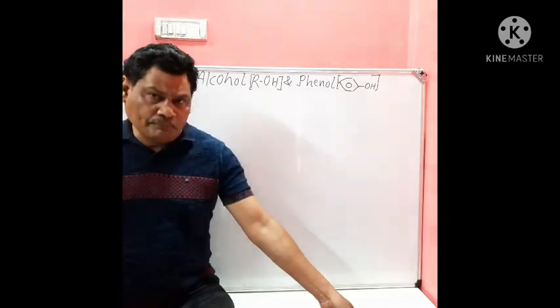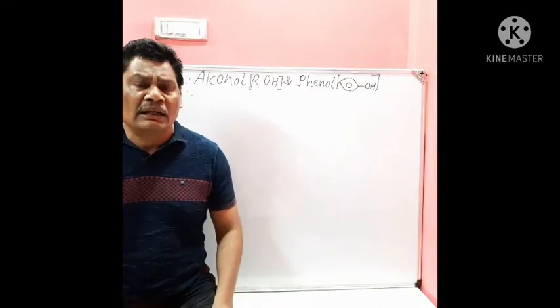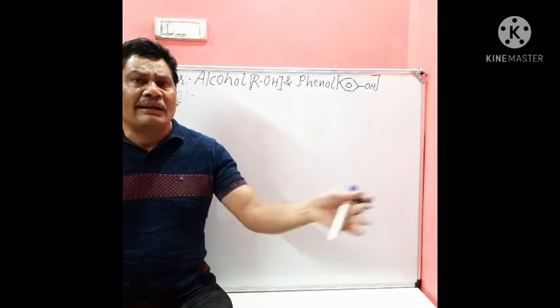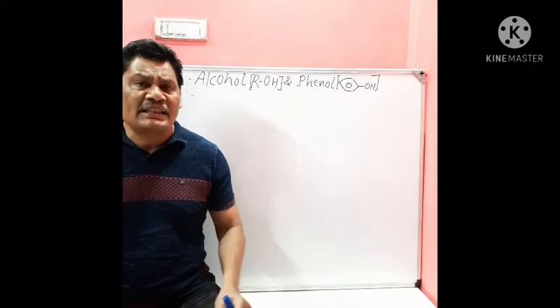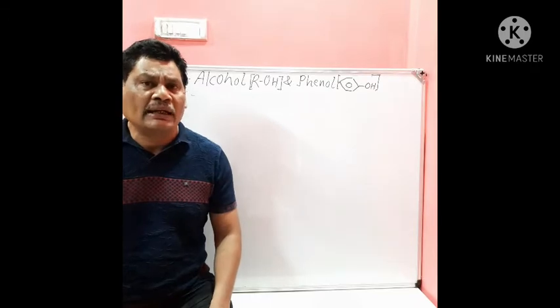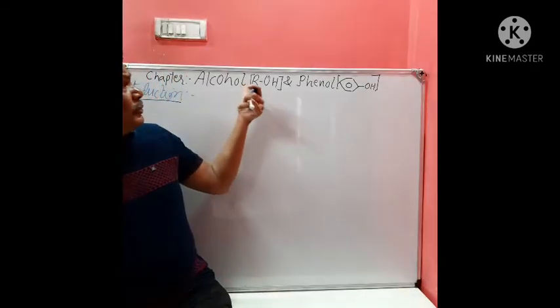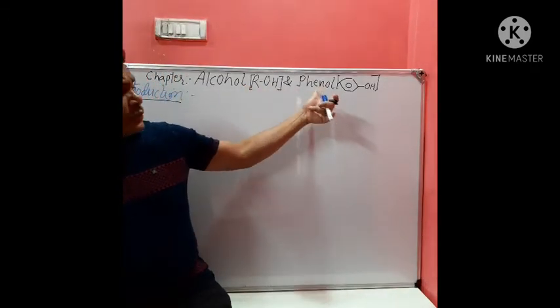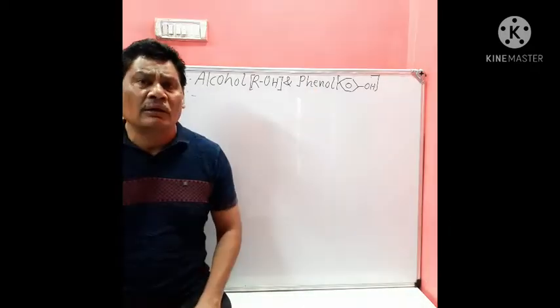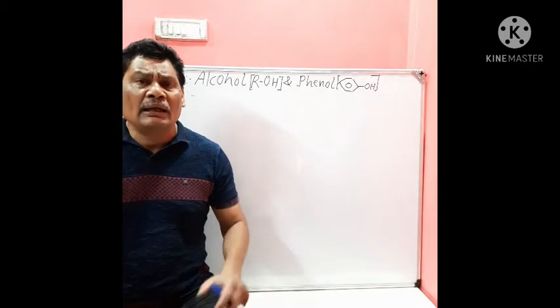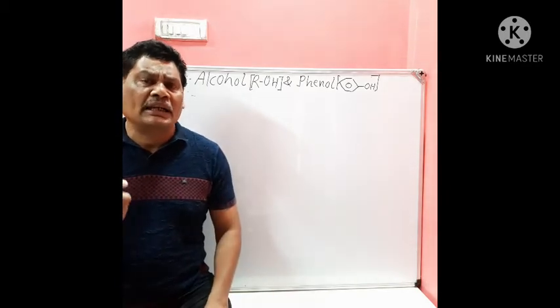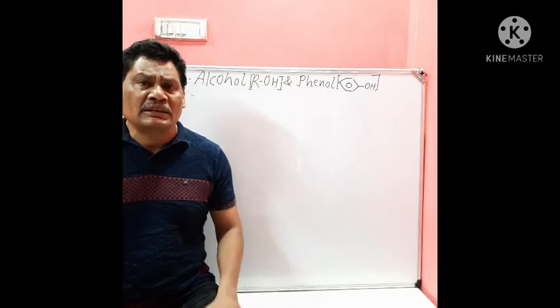Okay, the floor, we need to clean it daily. All the articles we need to clean daily. By what? Some agents like phenol we are using at our home. Phenol. So the chapter alcohol and phenol plays a very important role in our everyday life. Also, there is great significance in the industry.